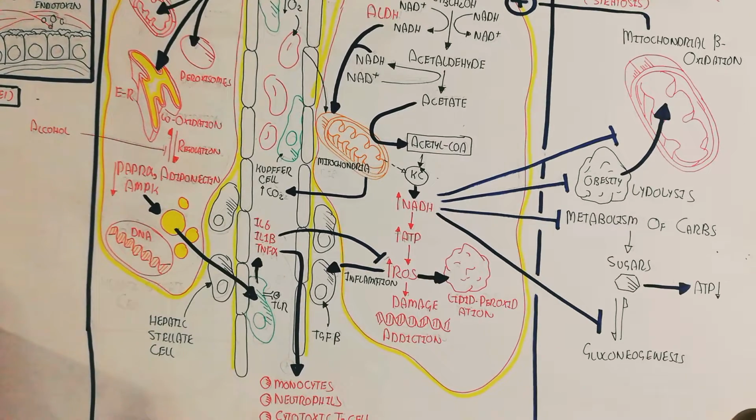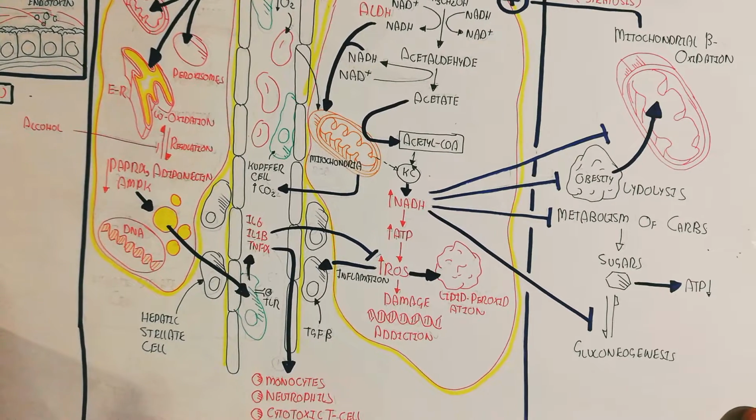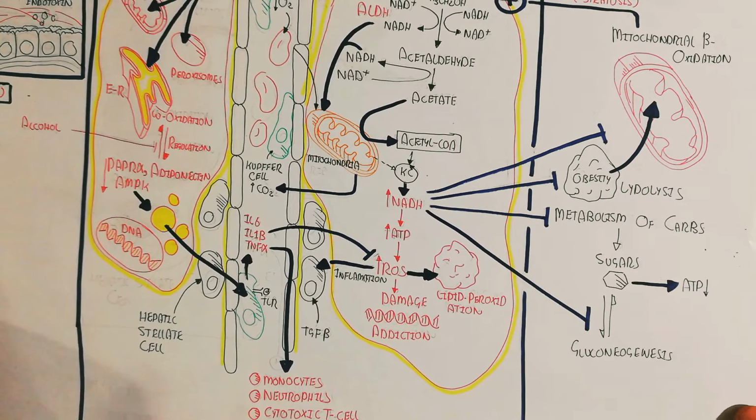After the damage of the hepatocyte, cirrhosis and fibrosis will occur. And in this way, steatosis means the fatty liver.